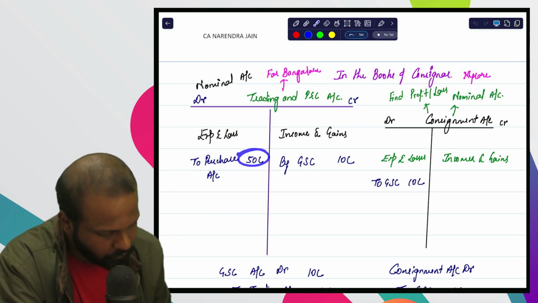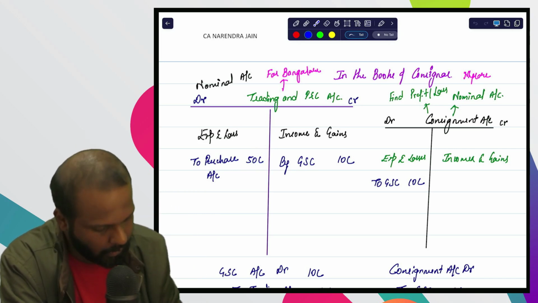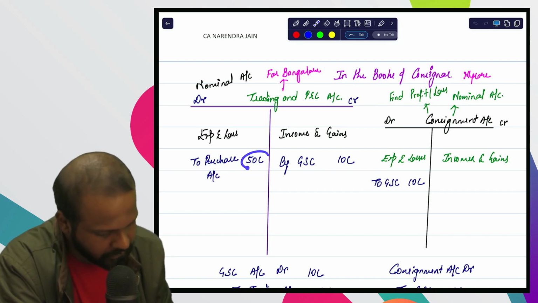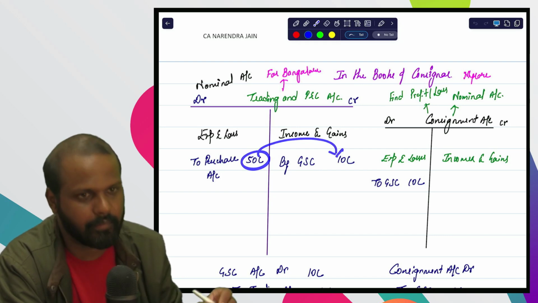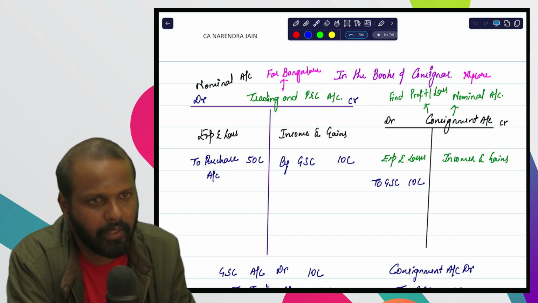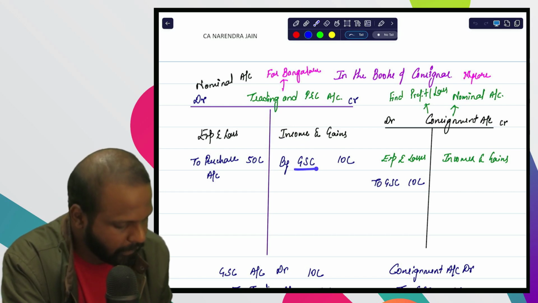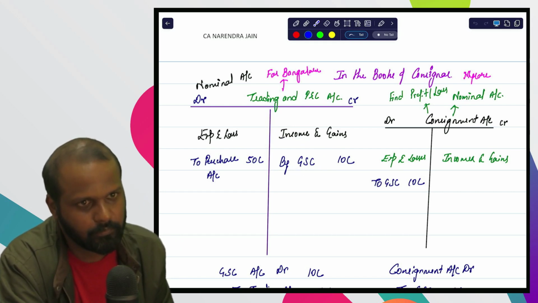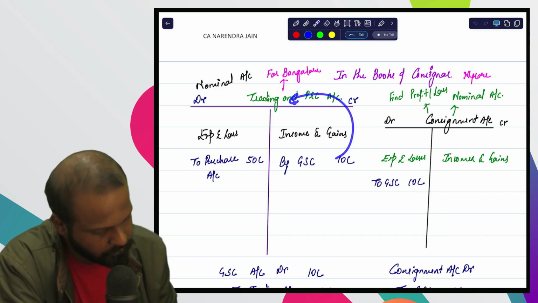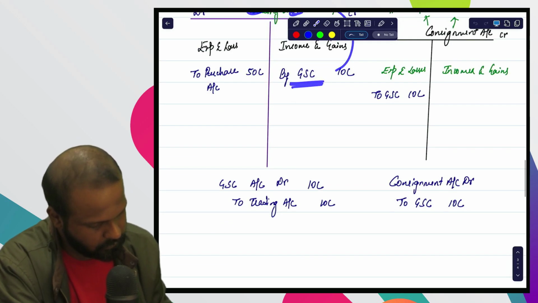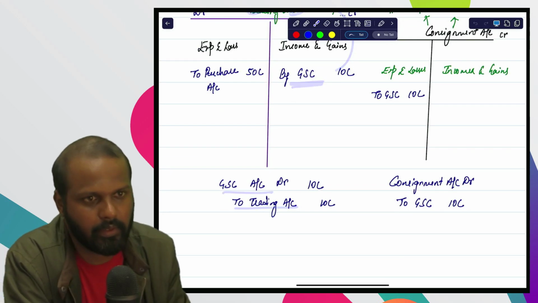So from this 50 lakhs you have to remove 10 lakh. Either you remove 10 lakh here directly, or extra debit should be removed by doing credit. So extra 10 lakh we have to remove by doing credit. So here we write by goods sent on consignment. So what will be the entry for this one? GSC account debit to trading account, 10 lakhs.